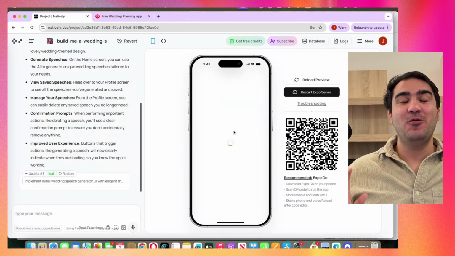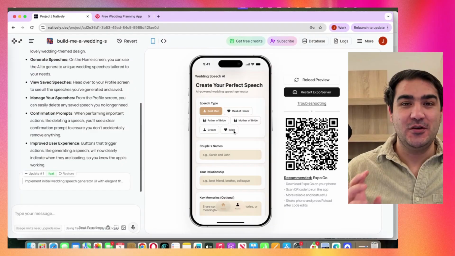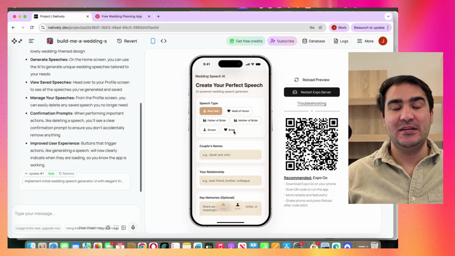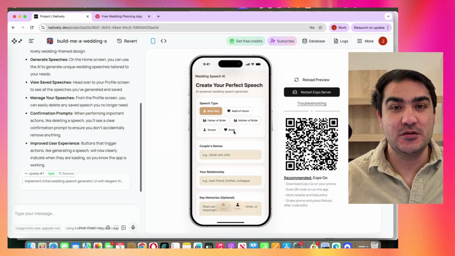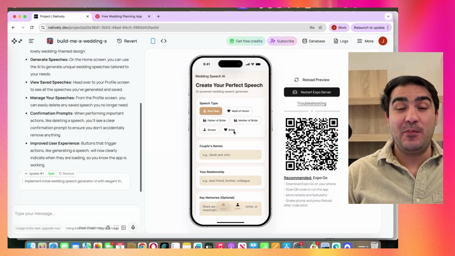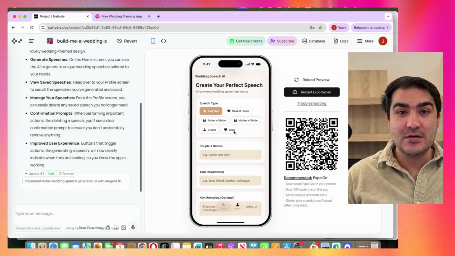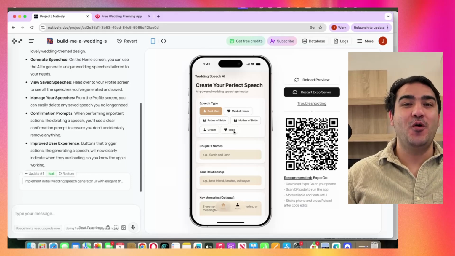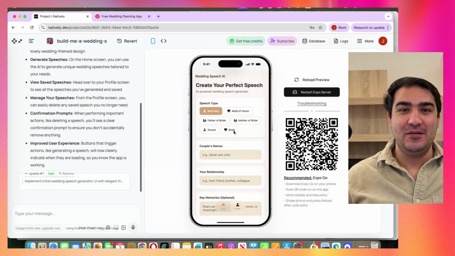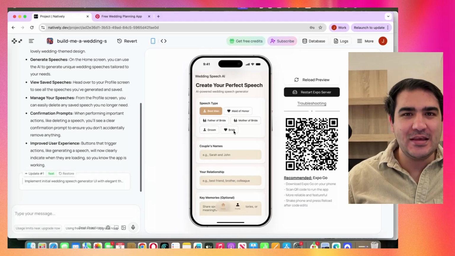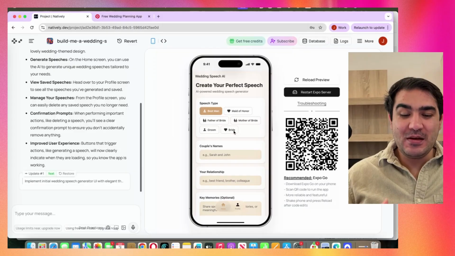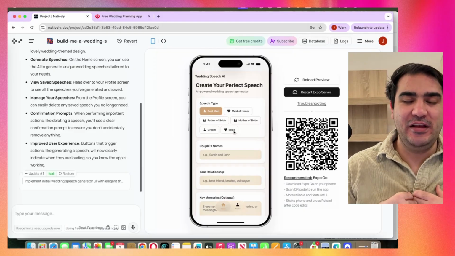So this was one idea that I found because of Google SEO. I saw that there's a high volume of searches for this. And especially, summer is coming, the weather is getting warmer, so people will have more weddings. So this is actually the best time to go and build this app with Natively. Of course, you can go find some other ideas, but this is one of the ideas that I really enjoyed myself.